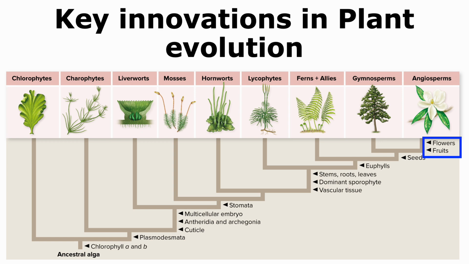Finally, flowers evolved, and these flowers promoted fertilization and made the process more efficient. From the flowers, fruits were formed, and the fruits promoted seed dispersal by many different types of organisms. Thus, many key innovations occurred while plants evolved into the organisms that we see today.